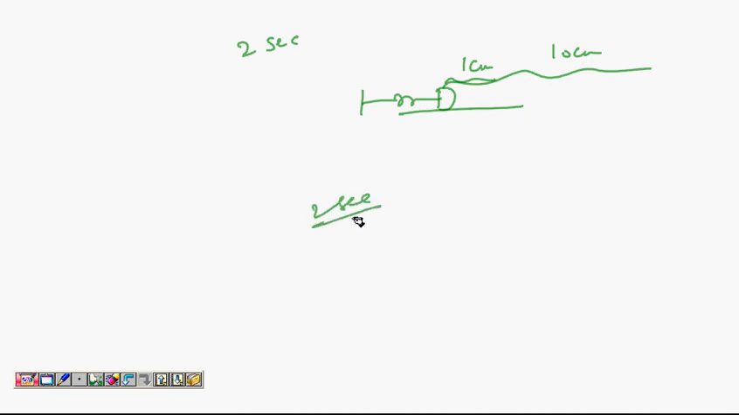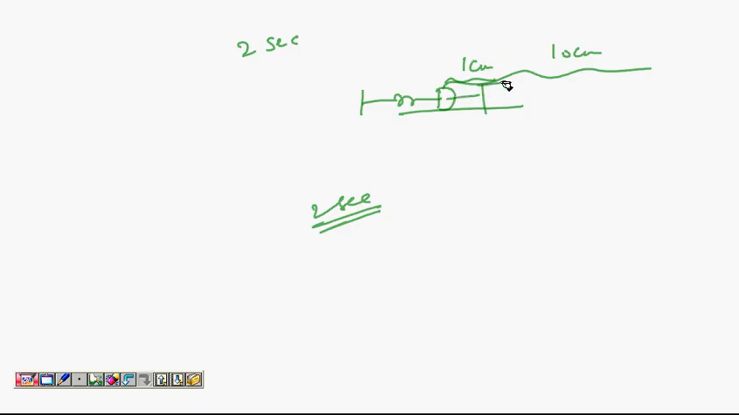For example, I have a spring block system like this. I pull it by 1 centimeter and release it. Suppose it takes 2 seconds to oscillate. If you pull it by 10 centimeters, still it takes 2 seconds to oscillate. That's the beauty of SHM. You may pull it by 1 centimeter, it takes 2 seconds. You may pull it by 10 centimeters, it still takes 2 seconds.